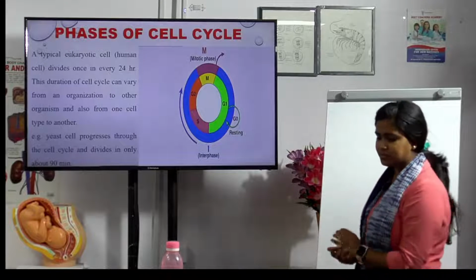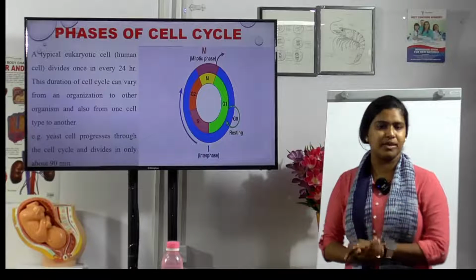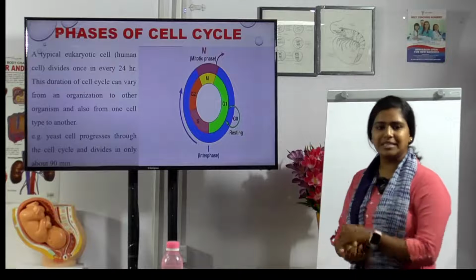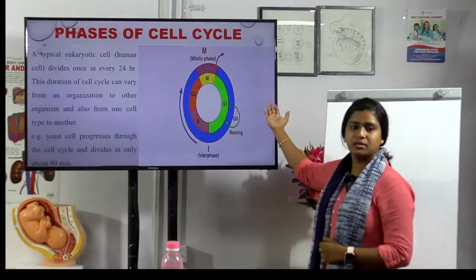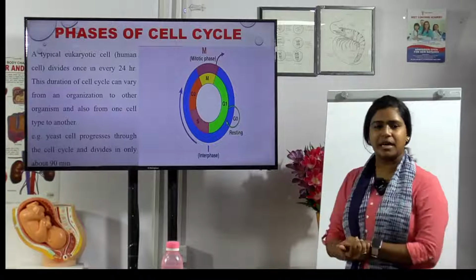And what happens is the interphase is divided into three subphases. One is G1 phase, and then S and G2 phase. What happens in the G1 phase?